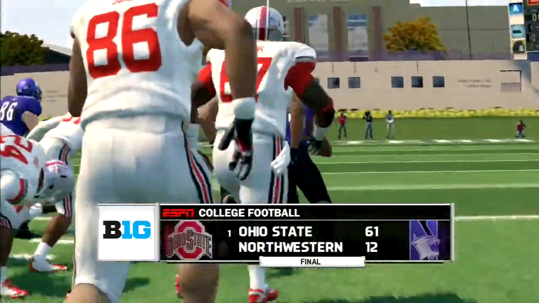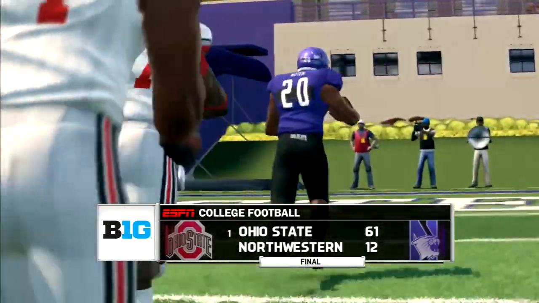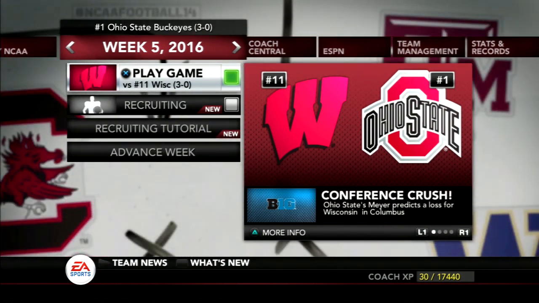Our Buckeyes moved to 3-0, and up next, their first home game of the season against the number 11 ranked Badgers of Wisconsin. But first, episode 3 of the Eye podcast, where I'll dig into the Northwestern game and look ahead to the big recruiting visit from the class of 2019.